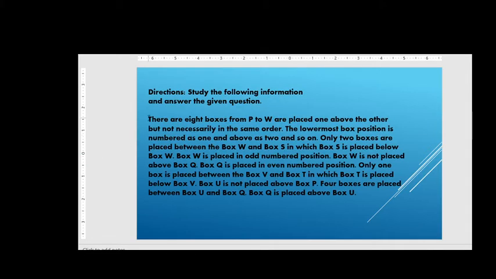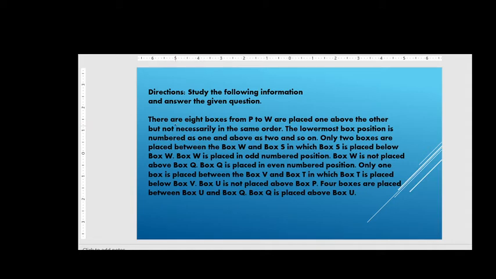So now we'll start reading the passage. First of all, do try to read the passage as well for 3 minutes, friends. This is a practice session, so take a little bit extra time, there will be no problem. So next we will start reading this passage, that is direction: study the following information and answer the given questions. The question is given to you.